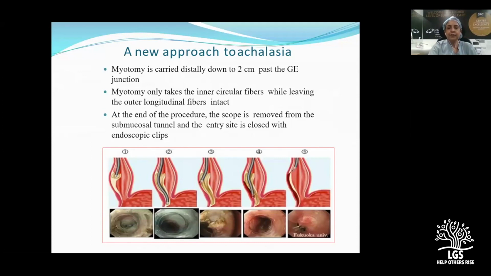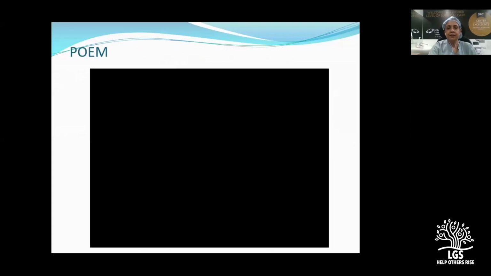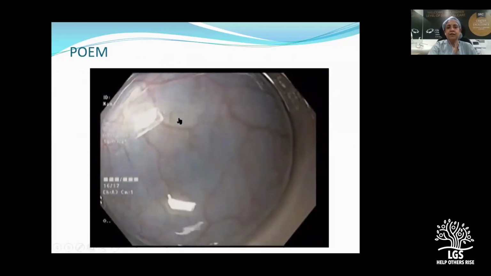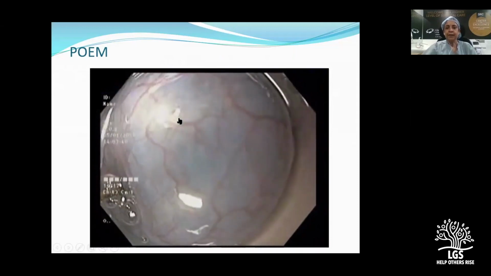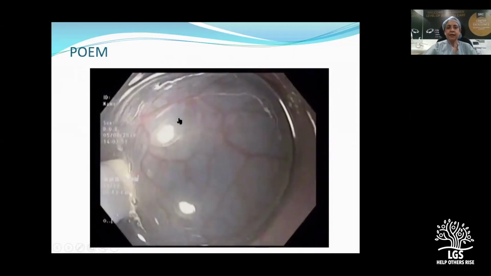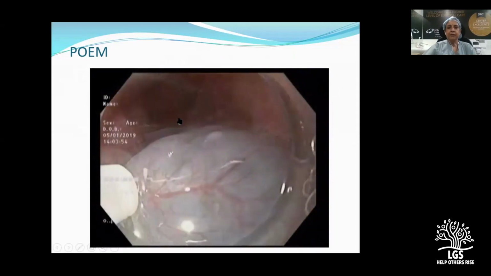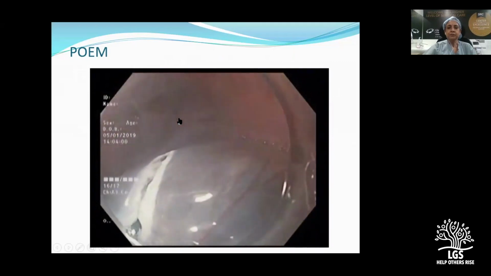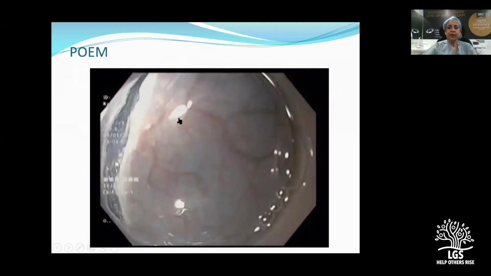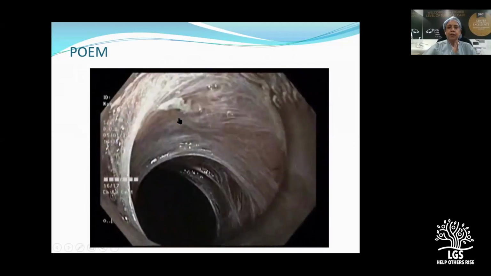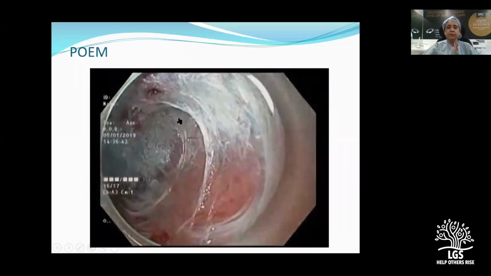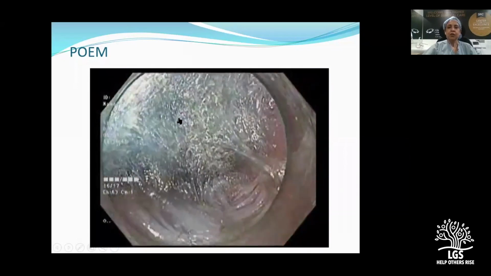My endoscopist Dr. Rakesh Adi was gracious enough to share his POEM video with us, because I said this is a teaching thing. So this is how they raise the submucosal bleb, injecting the saline, and with cautery they open the mucosa and the submucosa, and they go between the circular muscle and the submucosa till they go into the stomach.